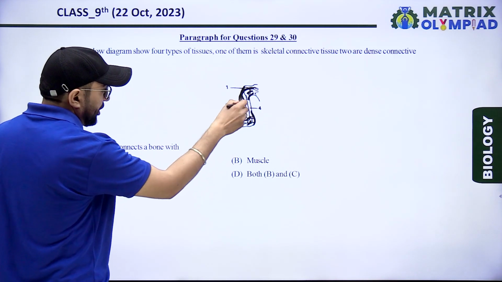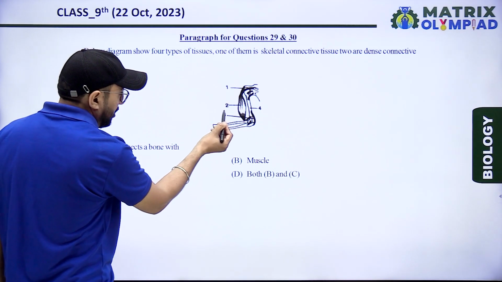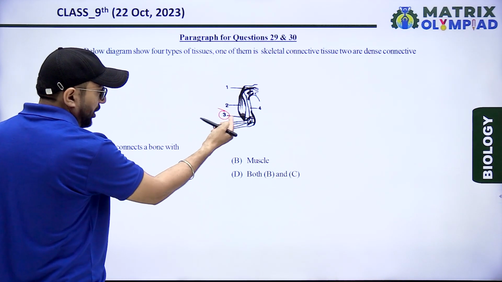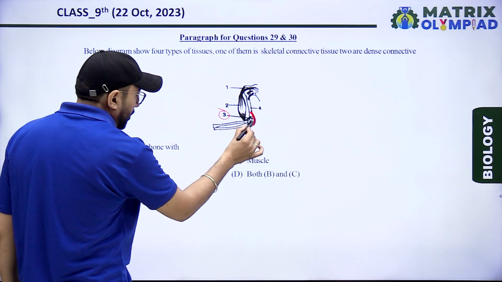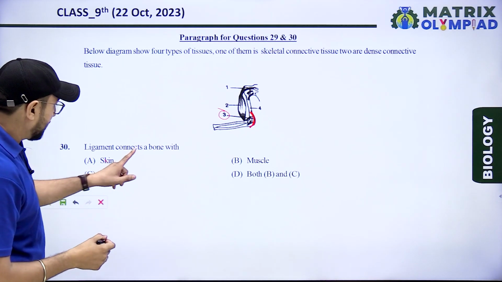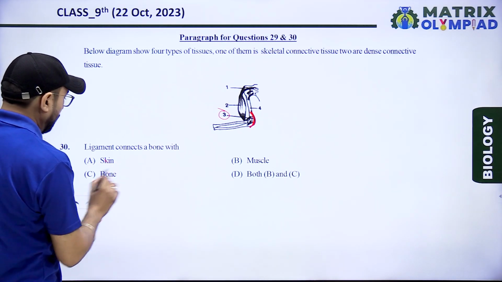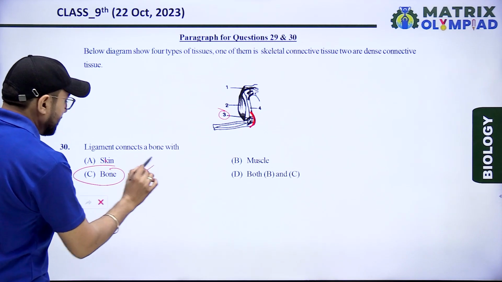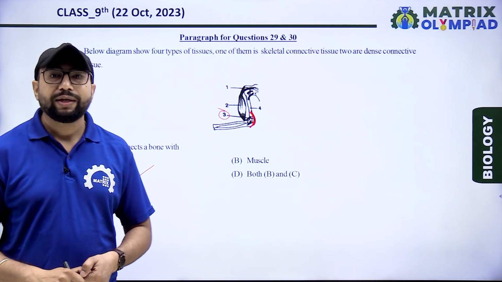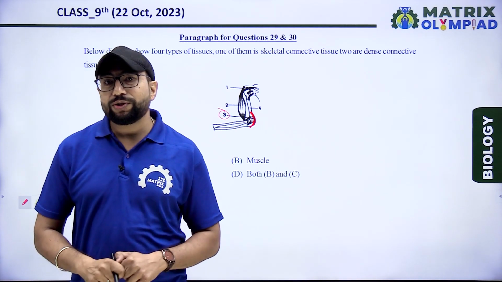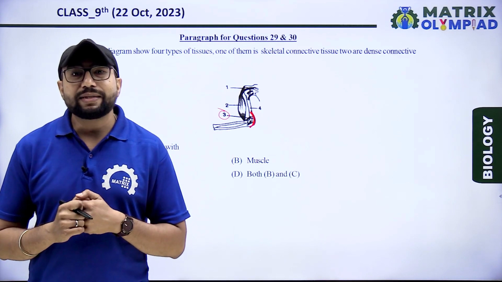Ligament. In this picture, ligament is the third option. Third number is ligament. Ligament is the connection of bone to bone. So, ligament connects a bone with bone. So, option C is the right answer according to the diagram and question. These are the biology solutions for class 9th.